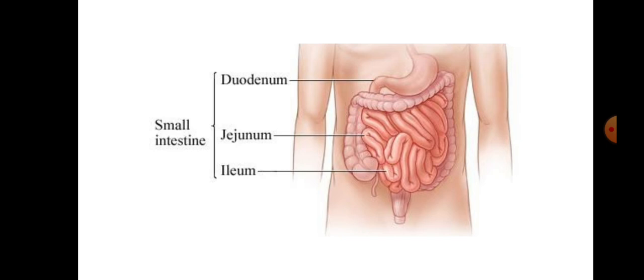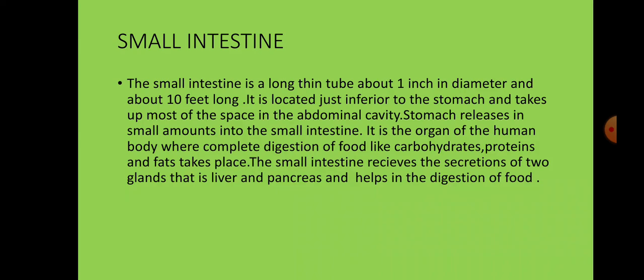Now we'll continue with the small intestine. Yes, here you can see the picture. It is surrounded by the large intestine. Now the small intestine is a long thin tube, about 1 inch in diameter and about 10 feet long. It is located just inferior to the stomach, meaning next to the stomach, and takes up most of the space in the abdominal cavity. As you can see, it is 10 feet long, so it is taking most of the space